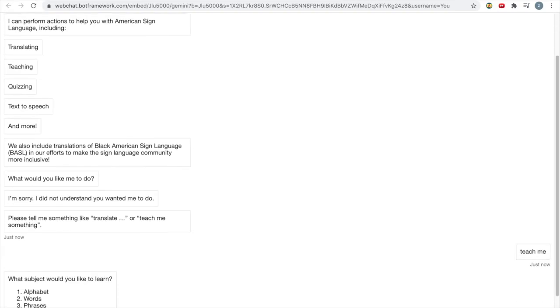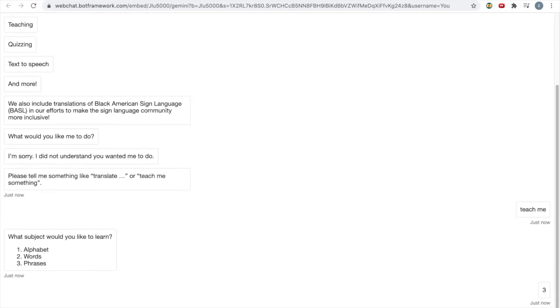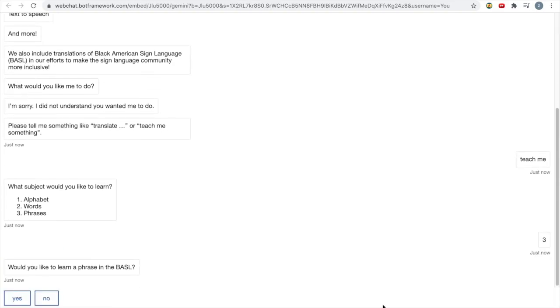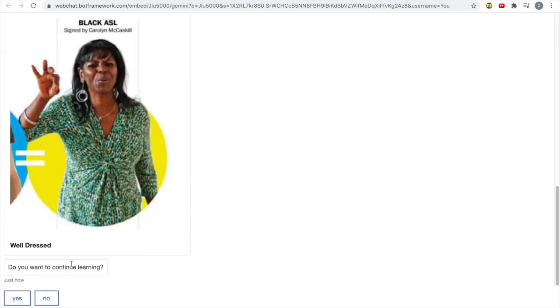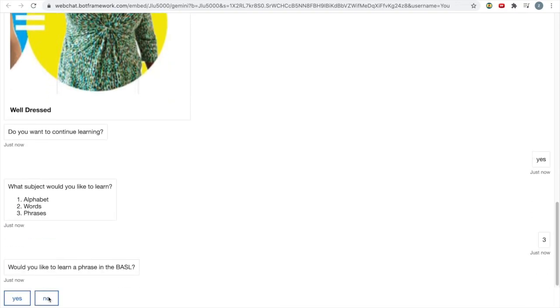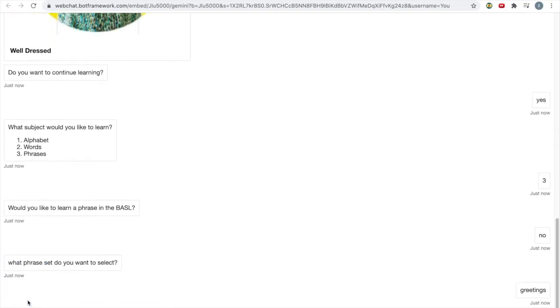So now I type in teach me, and as you can see, I get a prompt for alphabet, words, and phrases. I'll try phrases and it asks me, do I want to see a phrase in BASL? I'll select yes, and I get well dressed in BASL. Now doing phrases again, I will not select BASL this time, and I get a choice of selection. I will select greetings, and I get how are you?